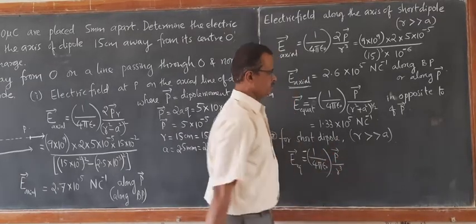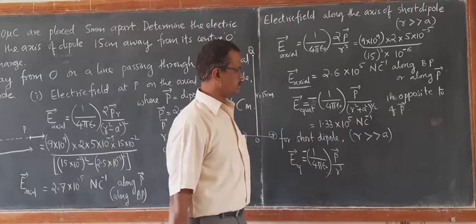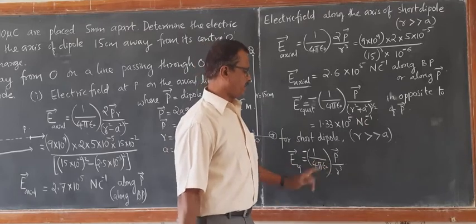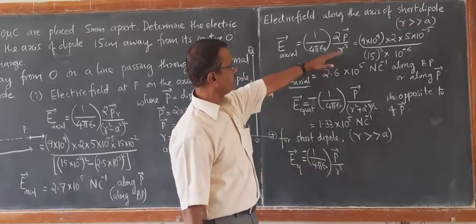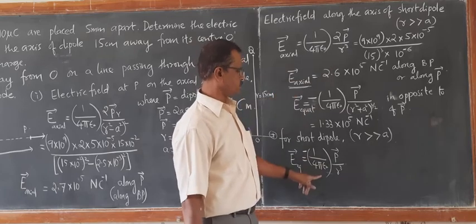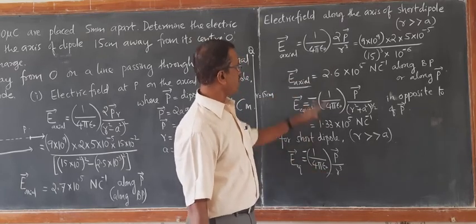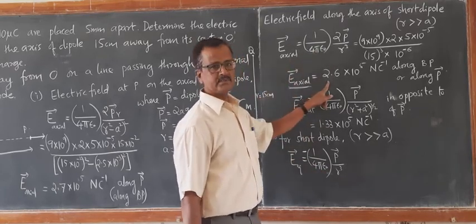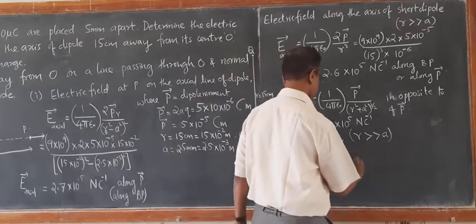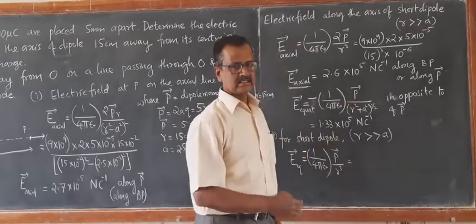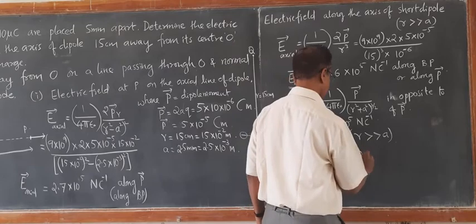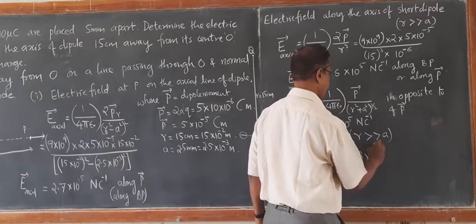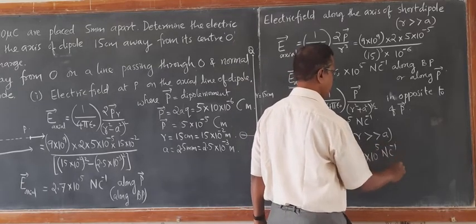This is very simple, where A square is ignored. Already we have got 2P by R cube, so here it is P by R cube, which means this is half of the value of this. So this comes to be half of 2.6, that becomes 1.3 into 10 to the power of 5 Newton per coulomb.